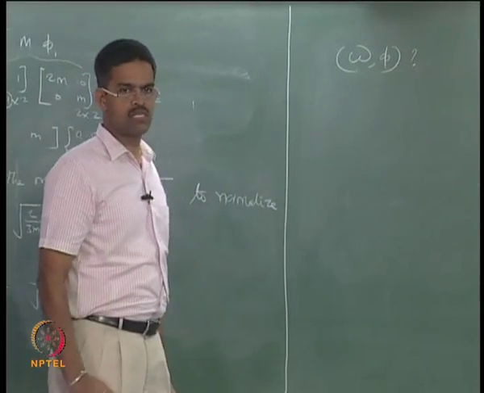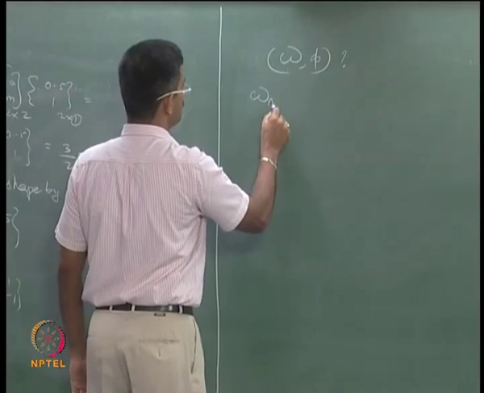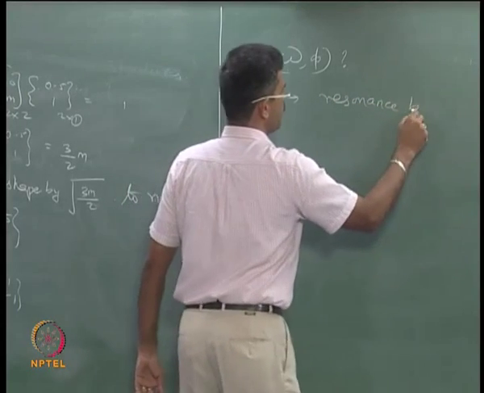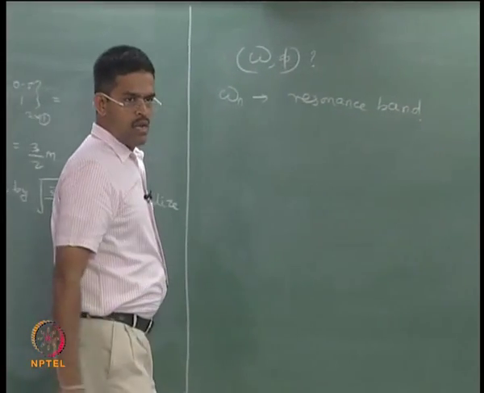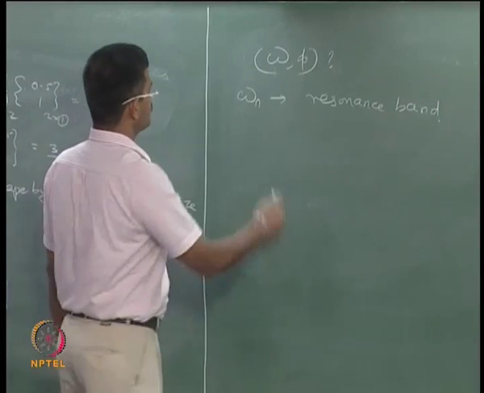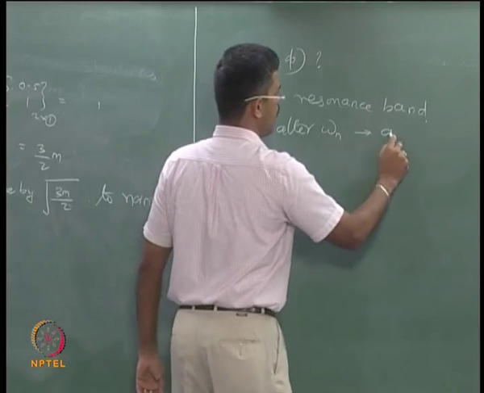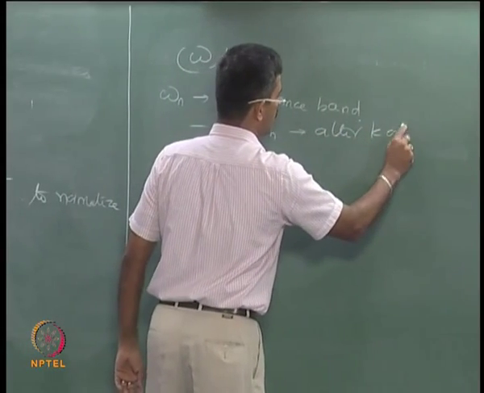Now the question is, why do I know omega and phi? We already answered this yesterday. I must know the natural frequency of the system because I will check for the resonance band. I can always alter omega n, it means alter k or m.